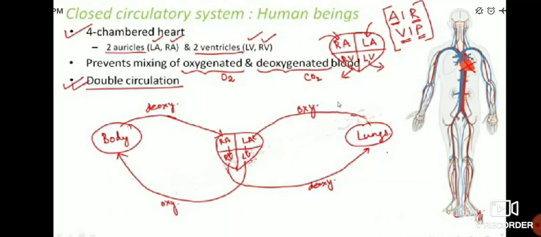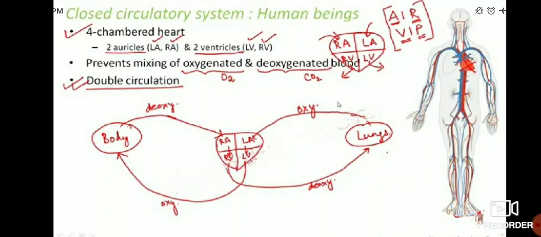Here 2 ways are there, starting from the left auricle and ending at the right ventricle. That's why human beings have a closed circulatory system. Here the very important concept is that the human heart has four chambers consisting of two auricles and two ventricles, separated by thin walls to prevent the mixing of oxygenated and deoxygenated blood.